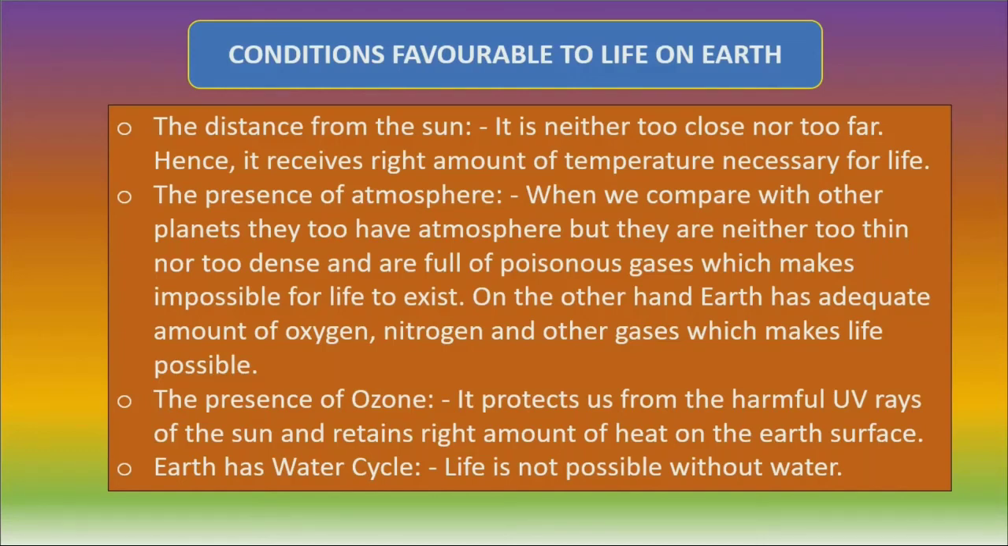The planets which are too close experience too much heat, and the planets which are far away experience too much cold. But Earth, being the right distance from the Sun, receives a balanced amount of temperature.